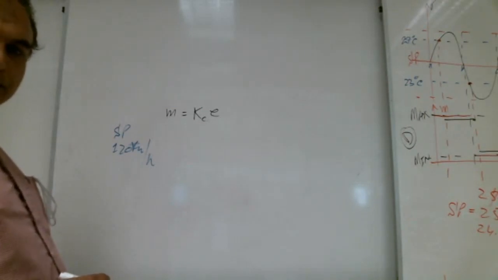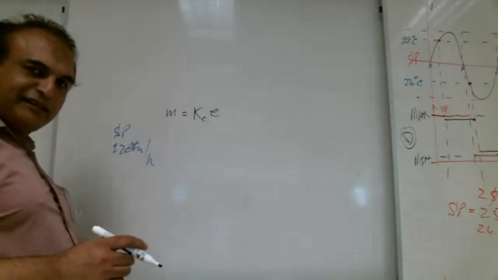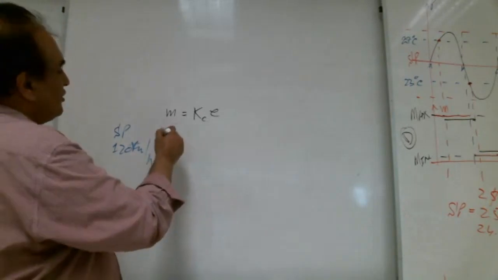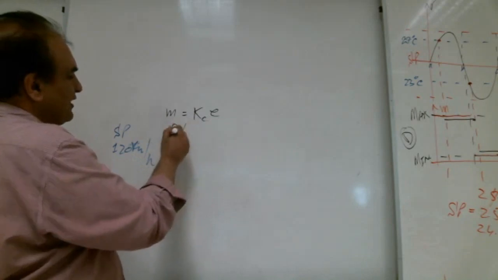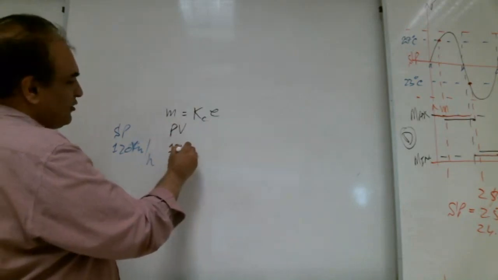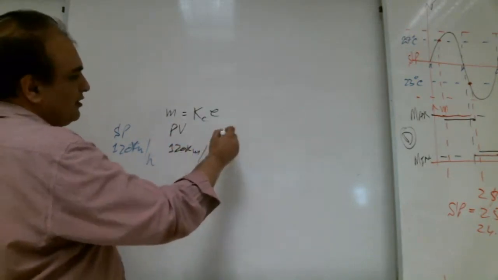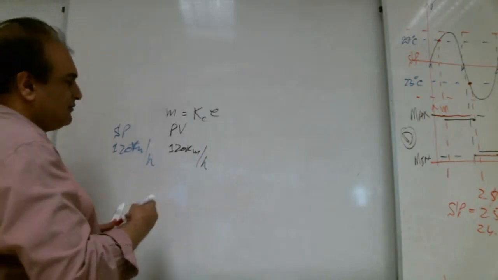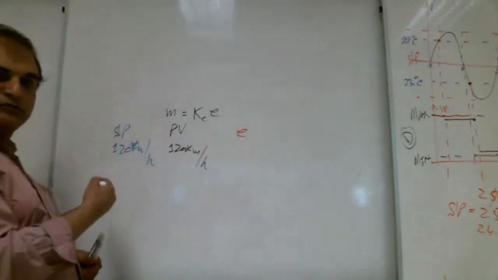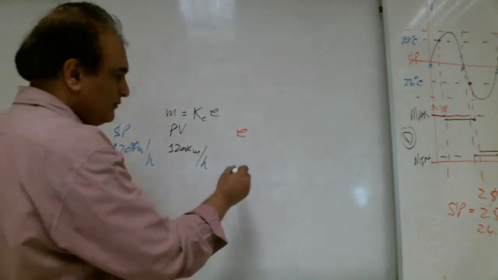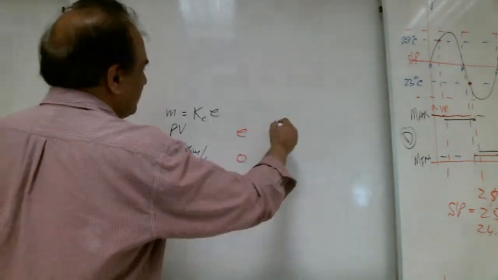Good. So as his PV, his process variable, reaches 120 km per hour, what is the error, Shabab? What is the error now? 0. That's good. Lot of brothers are writing 0.